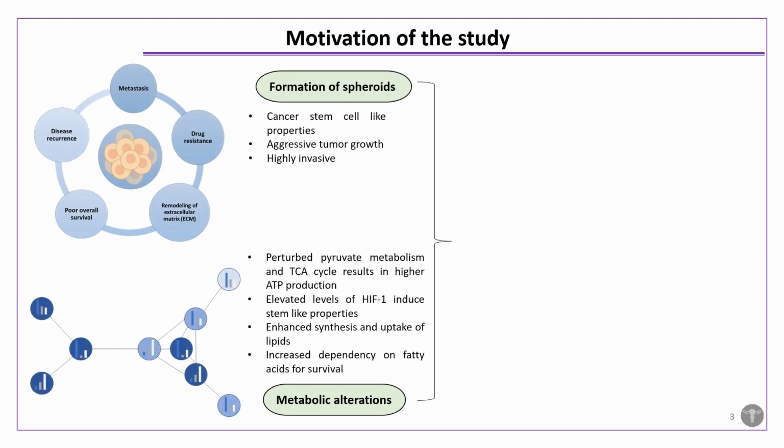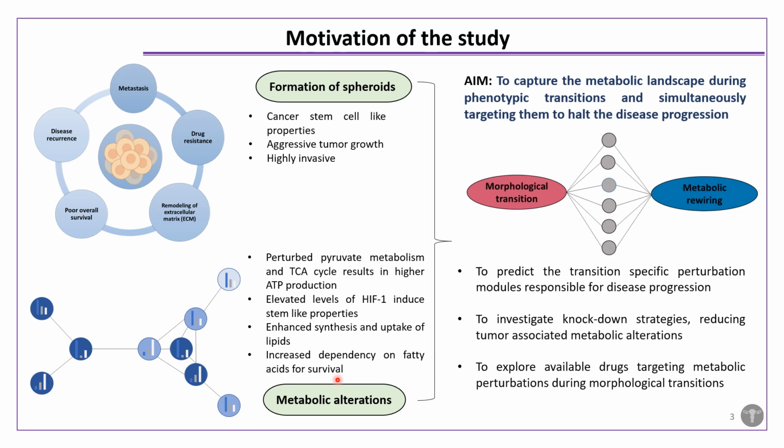Now, the formation of spheroids is highly associated with drug resistance, disease recurrence, poor overall survival and metastasis. Many previous studies have presented significant findings demonstrating metabolic alteration during ovarian cancer progression, including perturbed pyruvate metabolism and increased dependency of ovarian cancer cells on fatty acids for their survival. To the best of our knowledge, there are no studies examining stage or morphology specific changes in the metabolic dynamics of ovarian cancer. Therefore, this current study aims to capture the changes in the metabolic landscape during phenotypic transitions and simultaneously target them to halt the disease progression.